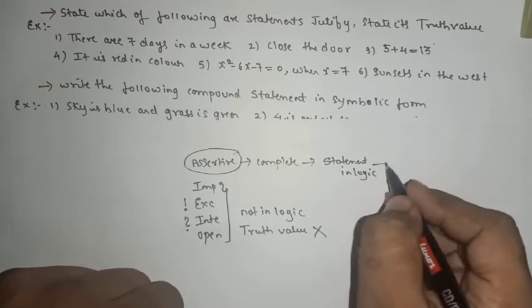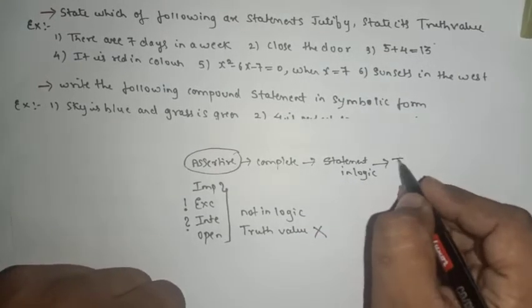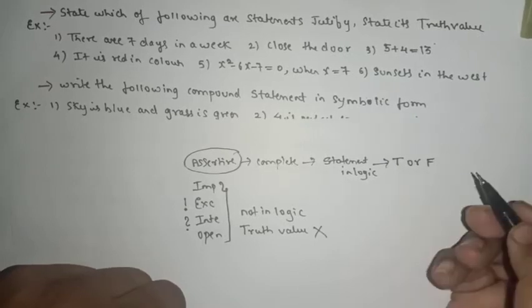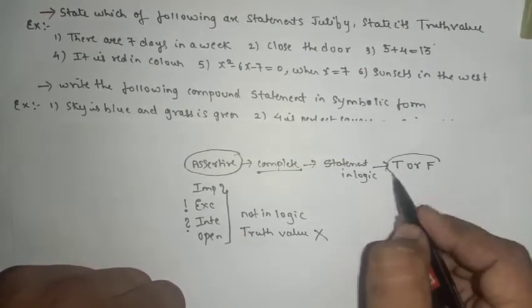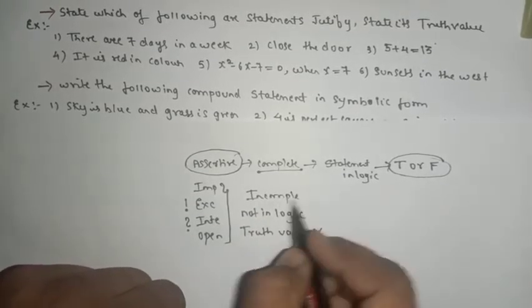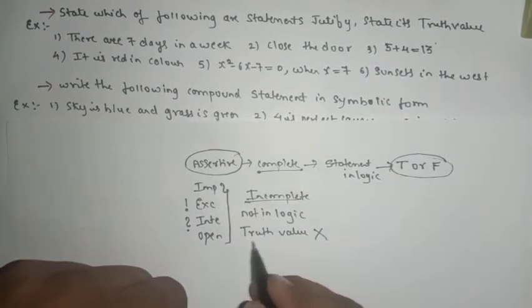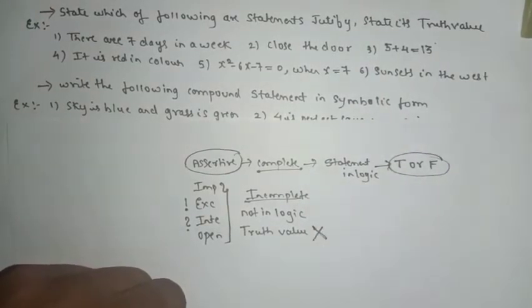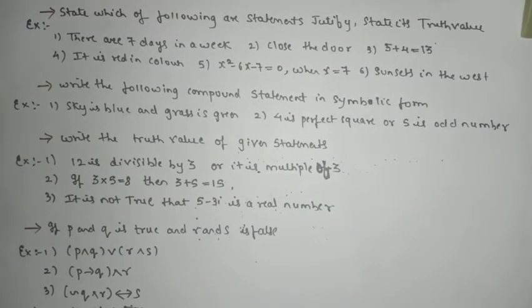If it is a statement in logic, then of course that statement will be true or it will be false. That means only a complete sentence has a truth value, and an incomplete sentence does not have a truth value. Got the point? Understood? So let's begin with the sum.